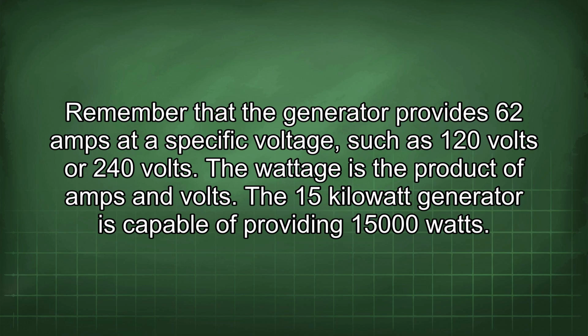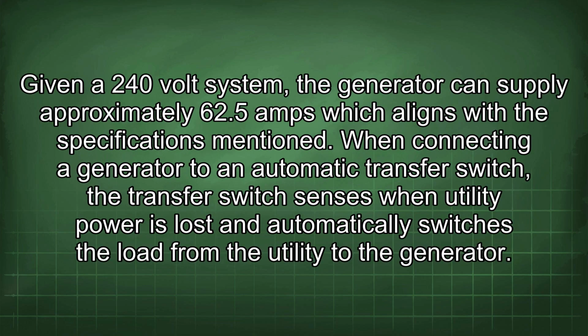Remember that the generator provides 62 amps at a specific voltage, such as 120 volts or 240 volts. The wattage is the product of amps and volts. The 15 kilowatt generator is capable of providing 15,000 watts. Given a 240 volt system, the generator can supply approximately 62.5 amps, which aligns with the specifications mentioned.